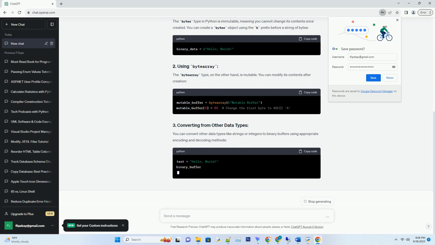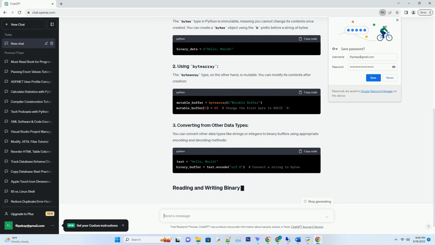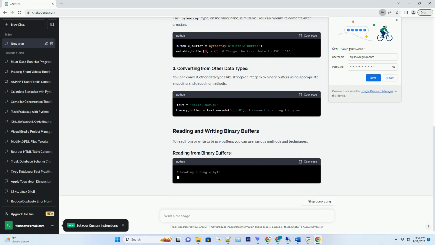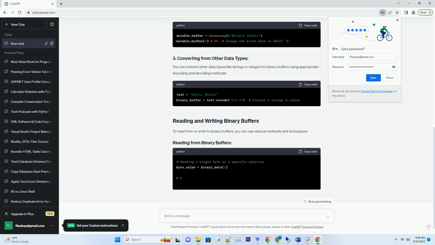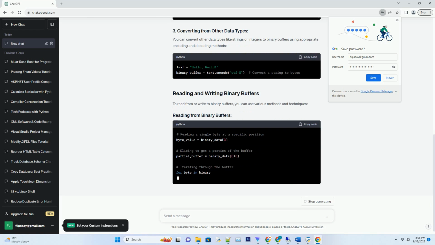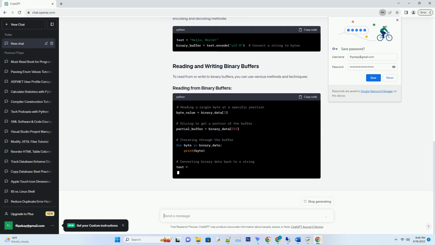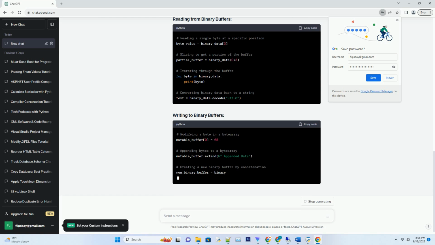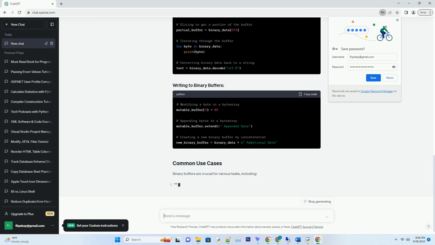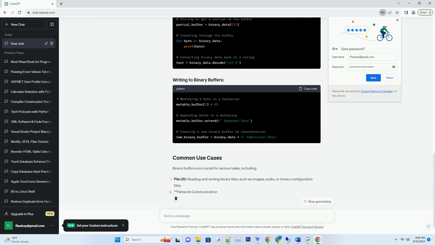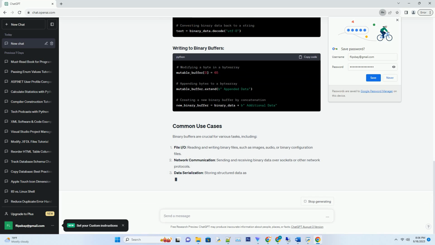A binary buffer is a memory space that stores binary data. It's a contiguous block of memory used to read, write, and manipulate binary data. In Python, binary buffers are usually represented as bytes or byte arrays. You can think of a binary buffer as a fixed-sized container for binary data.